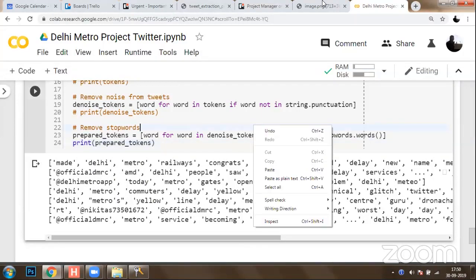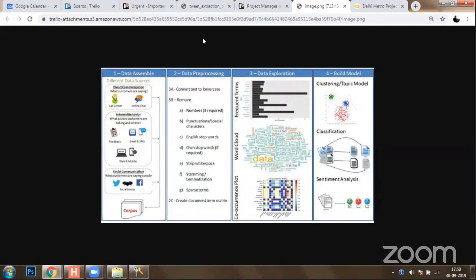As I've already told you, you are done with the following: numbers, punctuation marks, English stop words. You can define any of your own stop words in a list and check that if a word is not in this list, then you add it into your list. That is easy stuff with a list comprehension. Then you can remove white spaces with strip. Again, it's a list comprehension, or else you can quickly get the word out of the list, strip the words, and add them back onto the list. So these are removing techniques.